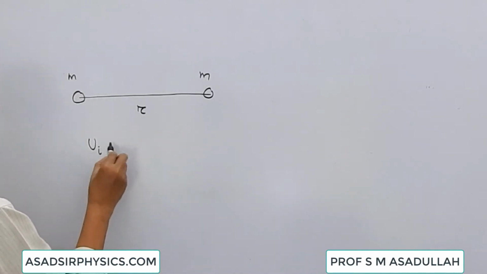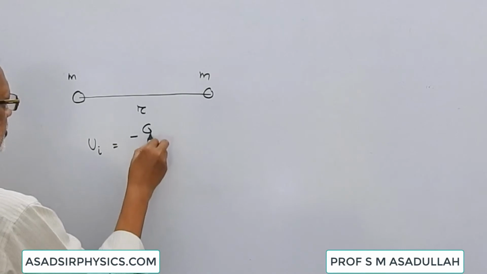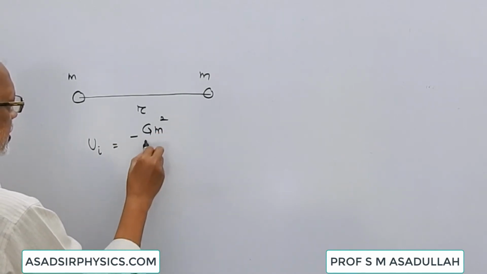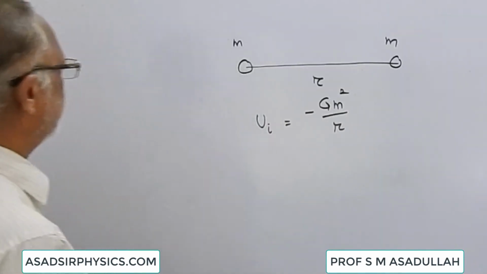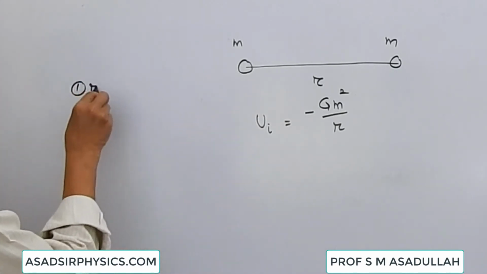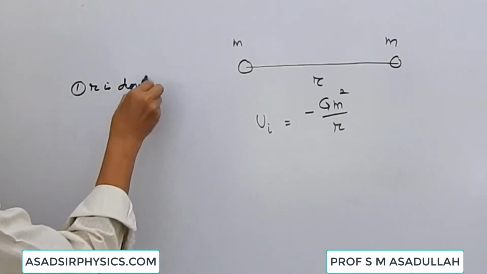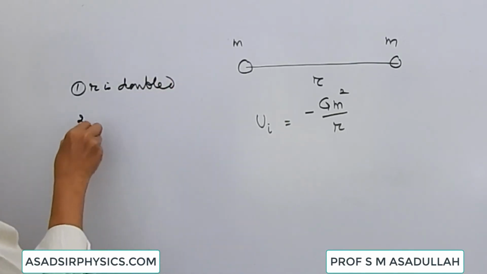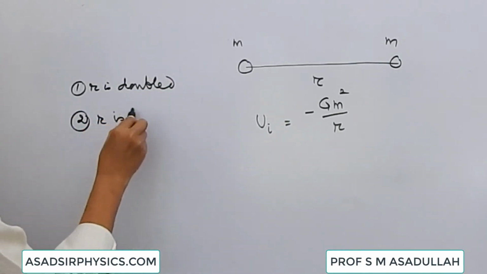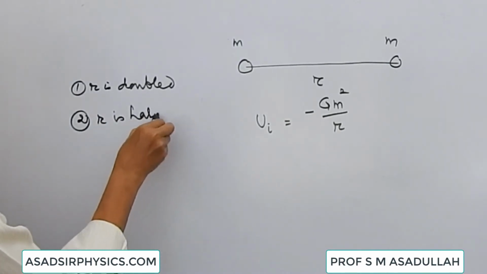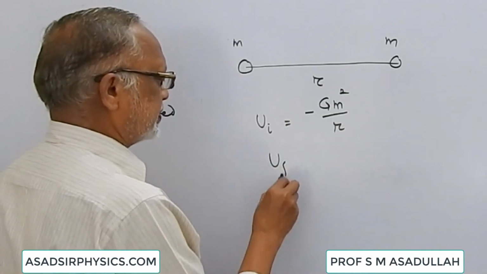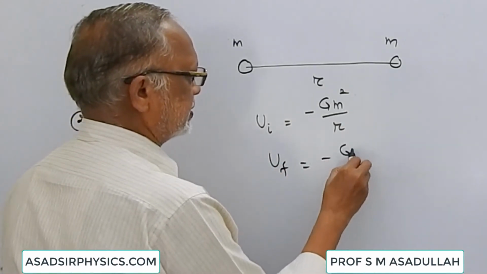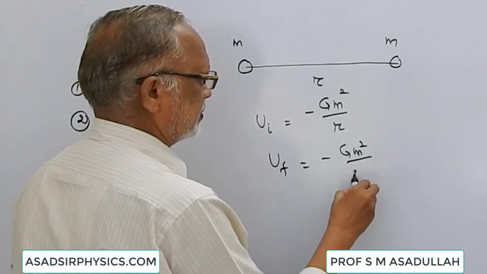The initial potential energy is minus G m square by r. Suppose the distance is changed. There are two cases. One, the distance is doubled. Second, the distance is halved. When the distance is doubled, then UF is equal to minus G m square by 2r.